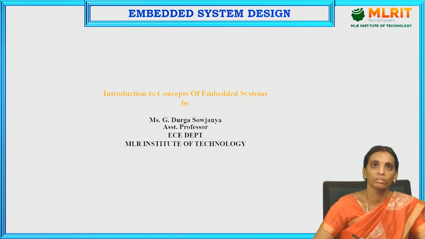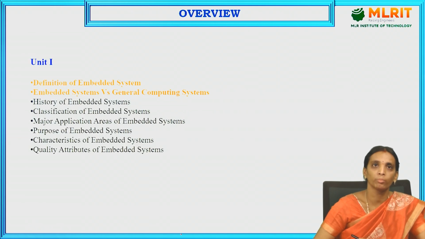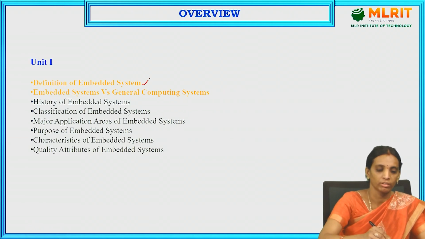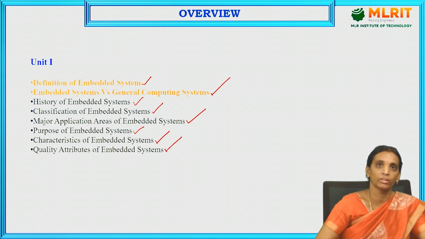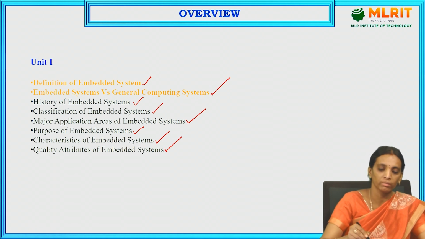So in today's session we are going to Unit 1, which is Introduction to Concepts of Embedded Systems. The contents present in Unit 1 are: definition of embedded system, the comparison between embedded systems and general computing systems, history of embedded systems, classification of embedded systems, major application areas of embedded systems, the purpose of embedded systems, the characteristics of embedded systems, and quality attributes of embedded systems.